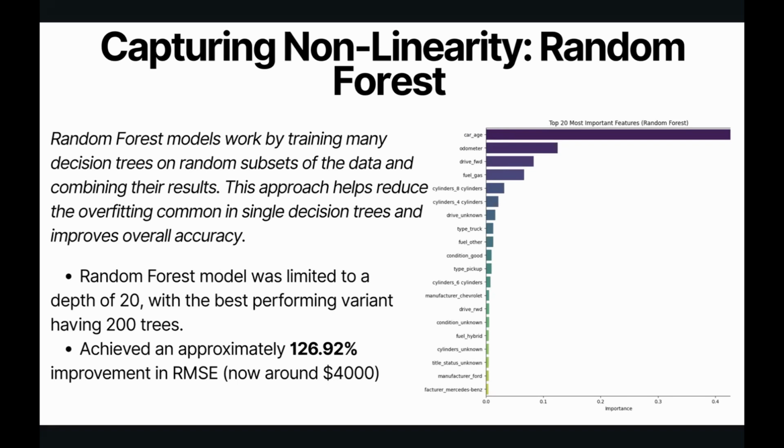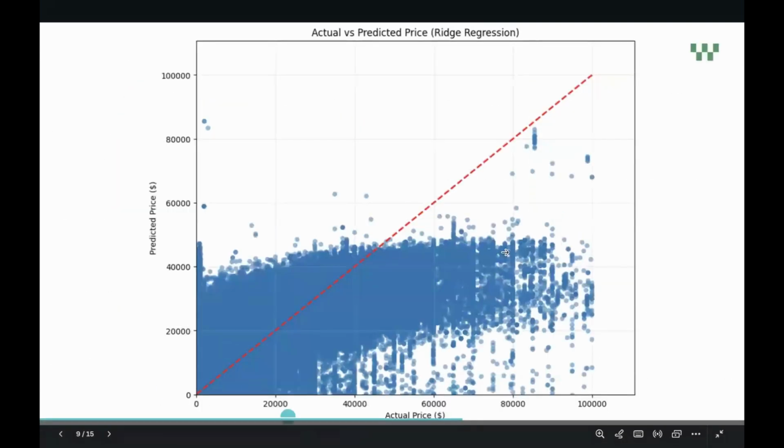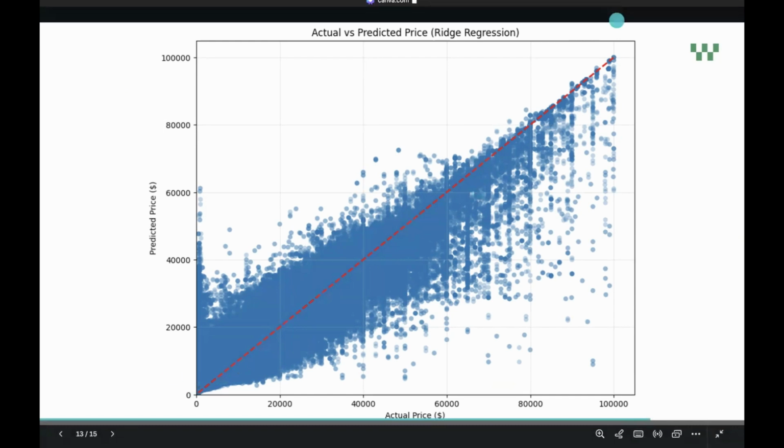And ultimately, this reduced the RMSE from 90,000 all the way down to roughly 4,000. So that's about a 126 or 127% improvement compared to a linear model. This shows that this was a huge success, and this is backed by the predicted versus actual plot, confirming how our model actually fits way better than the linear one. You can see if we go back that the linear one was concentrated around here and was less accurate in its predictions compared to the non-linear random forest model. And it more accurately traces that 45-degree line, or the most accurate prediction line that we have estimated.